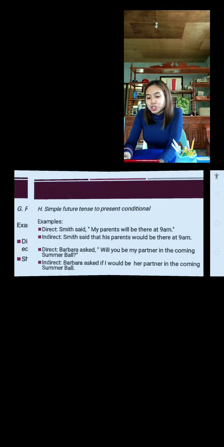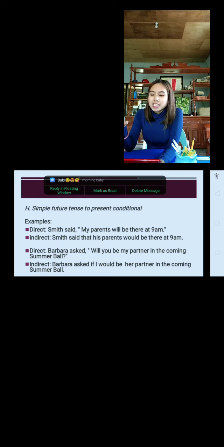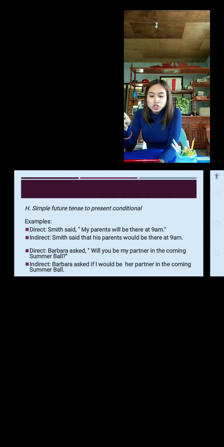Next, simple future tense to present conditional. Example, direct speech. Smith said, my parents will be there at 9 a.m. For indirect speech, it will become, Smith said that his parents would be there at 9 a.m. Simple future will be there, it will become present conditional would be there.